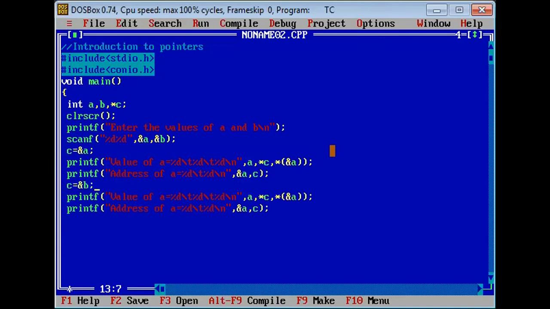Here you can store the address of B in C. Using the same way you display the value of A, here also you use B. Okay, so getch.